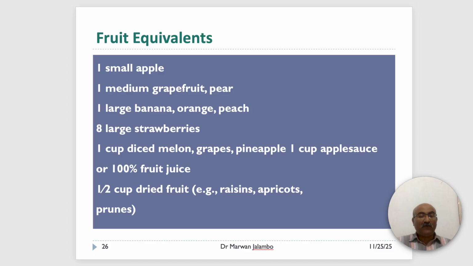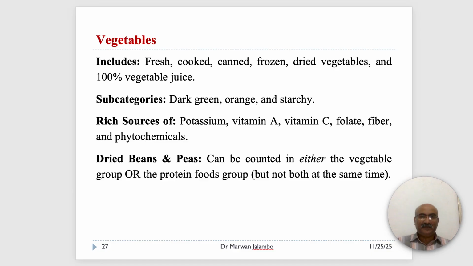Closely related to fruits, let's talk about the vegetable group. The vegetable group is also diverse, including fresh, cooked, canned, frozen, and 100% vegetable juice. This group is often broken down into subcategories such as dark green, orange, and starchy vegetables. Vegetables are typically low in fat and are rich sources of potassium, vitamin A, vitamin C, folate, fiber, and phytochemicals.